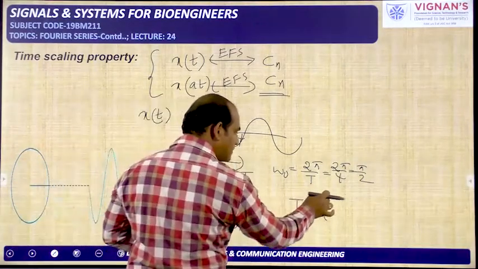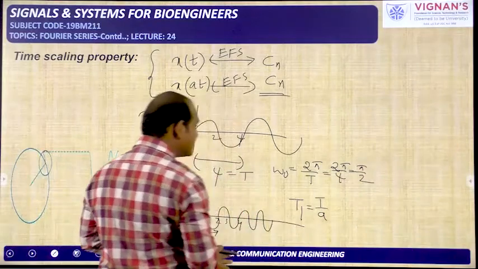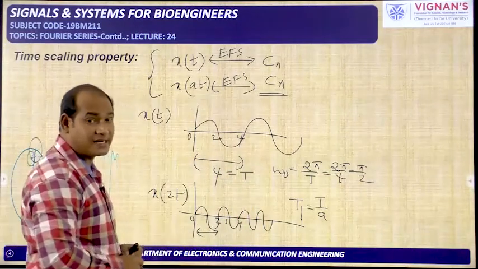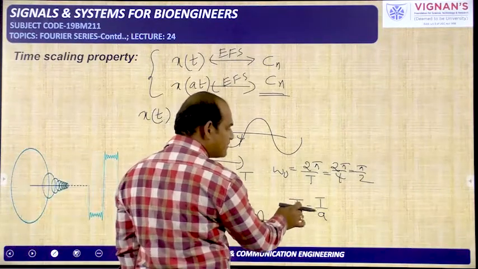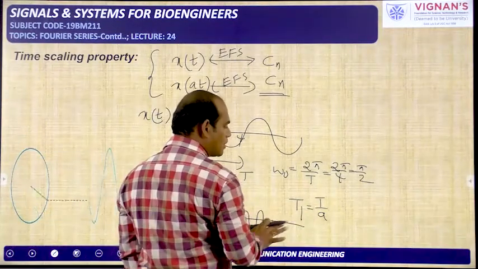Always it is capital T by A only, but the value will be increased. That may be 8 seconds you will get, the expanded version. So the thing is, after the scaled version, the time period will be changed. Okay, that is the point you have to understand here.